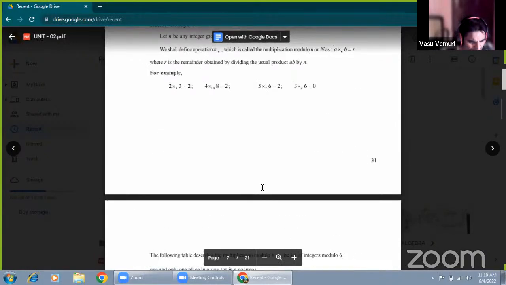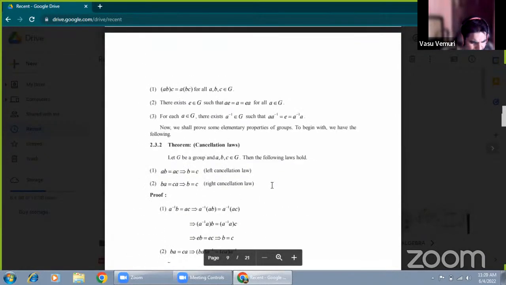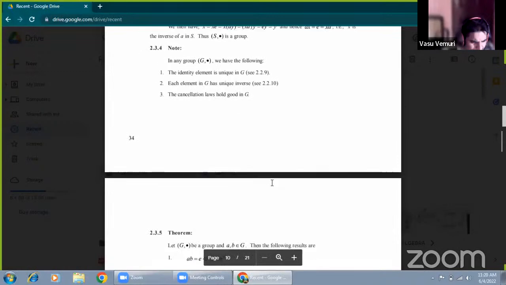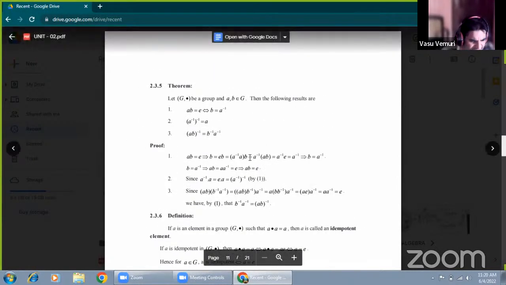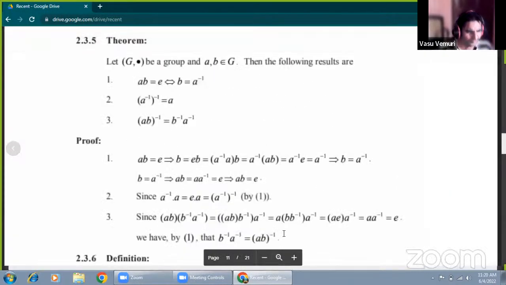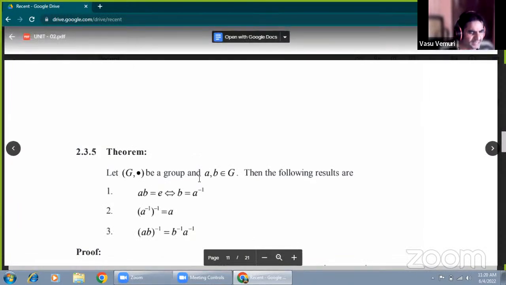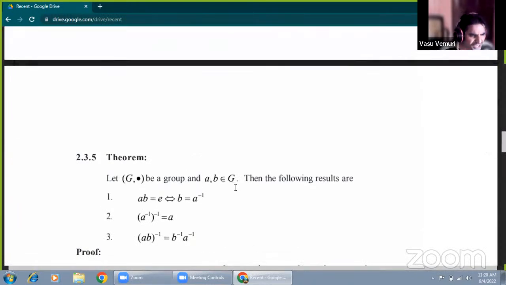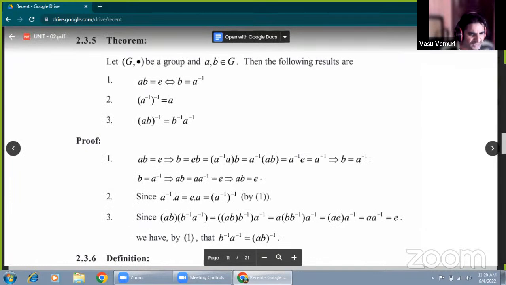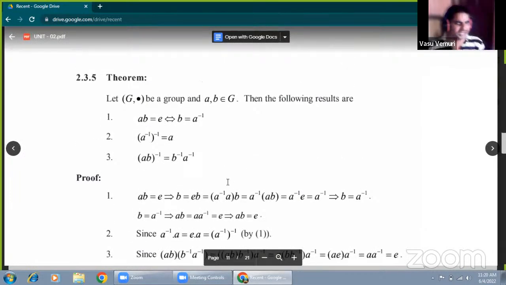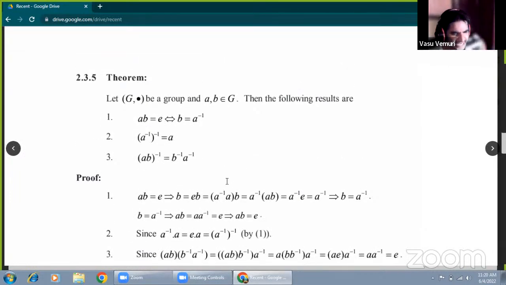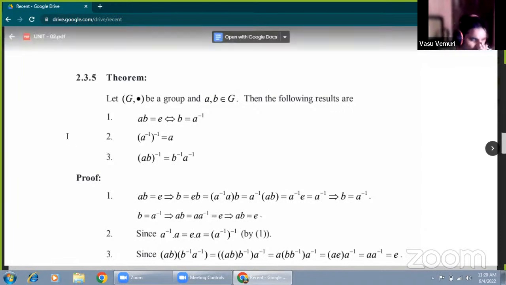2.3.5, students. Okay, just you have to see this one. Let G under multiplication be a group and a, b belong to G. Now this is one of the theorems, a very important theorem. Here the given results are true. Now the first one: ab equal to e.